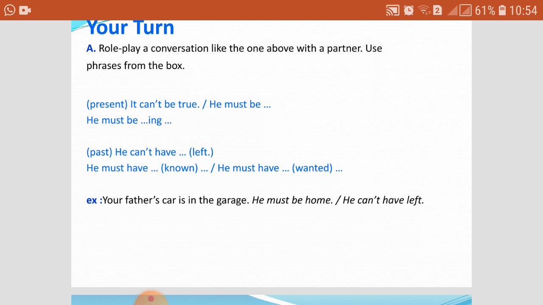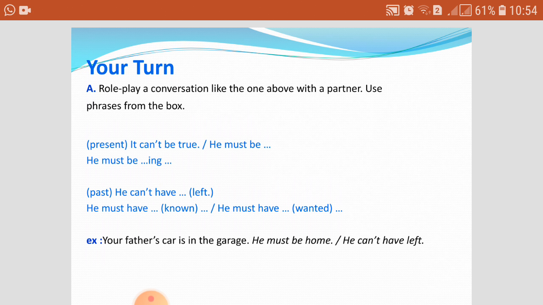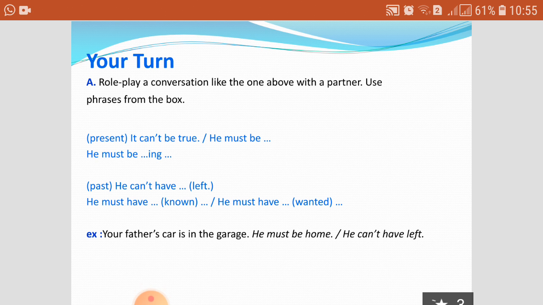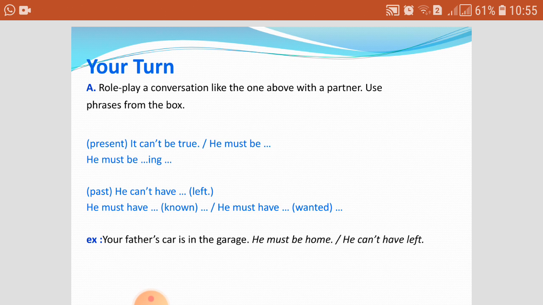We can also use must and can't to express past deductions. But in this case, we will use have and the past participle after must and can't. For example, I saw Mr. Ali yesterday at school.